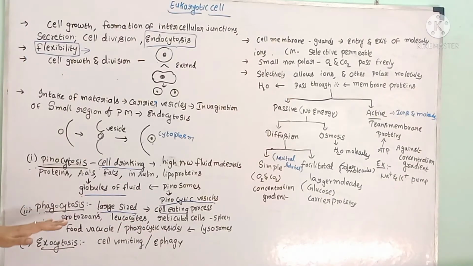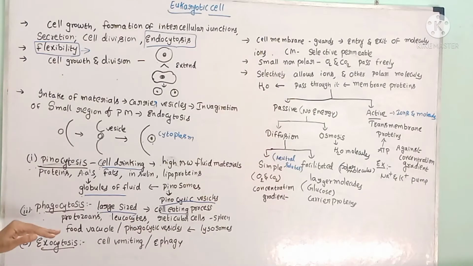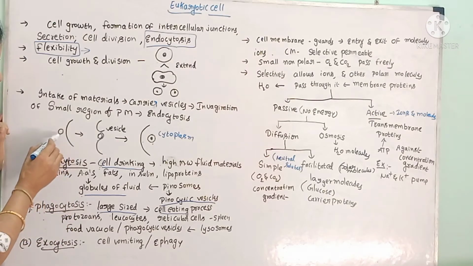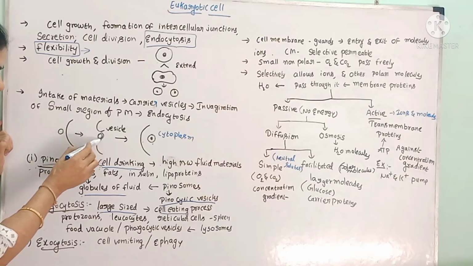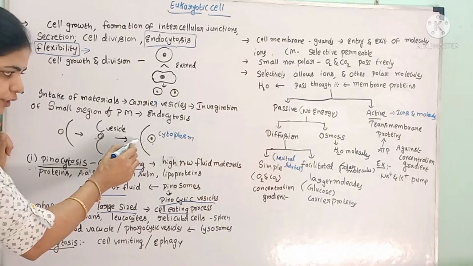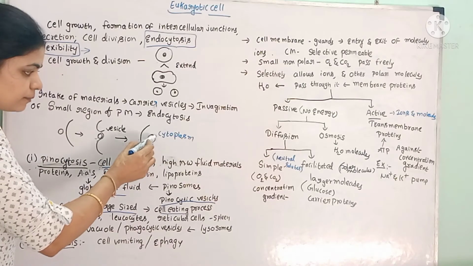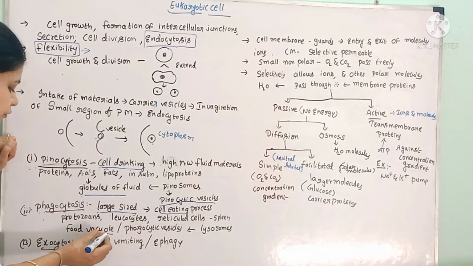This process takes place in protozoans, leukocytes of the blood, and reticular cells of the spleen. In all these cells, the phagocytosis process takes place. Here, the large-sized particle will reach the membrane. The vesicle is formed around it, and the vesicle will pinch off inside the cytoplasm. That vesicle is called a food vacuole.